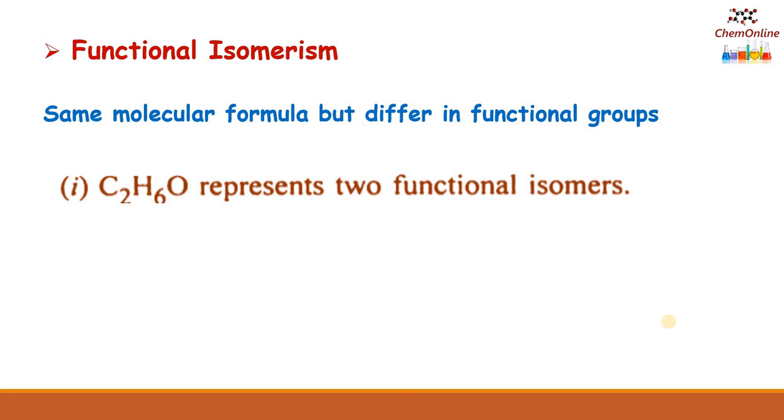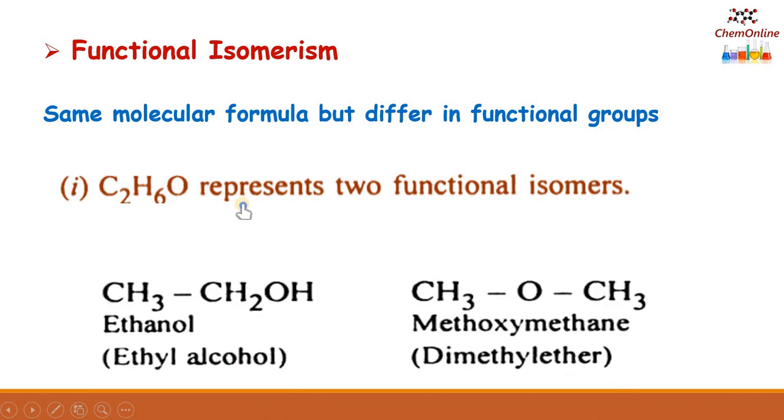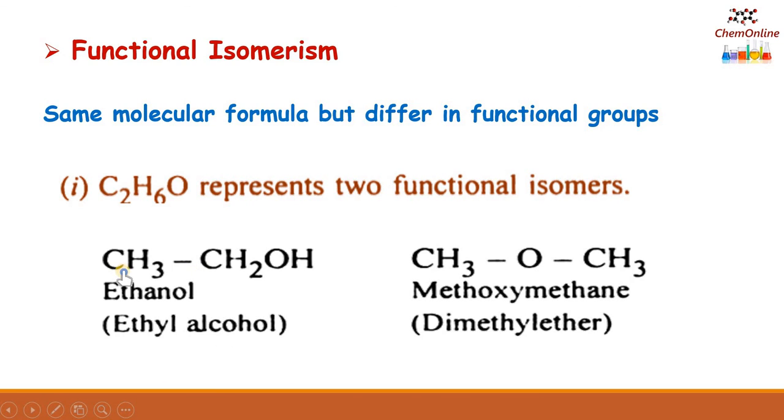There is also another type of isomerism known as functional isomerism shown by alcohols. Functional isomers have the same molecular formula, but the functional groups will be different. For example, the compound with a molecular formula C2H6O represents two functional isomers. One is ethanol, CH3CH2OH, and its functional isomer is an ether, CH3OCH3. So the functional group is different.